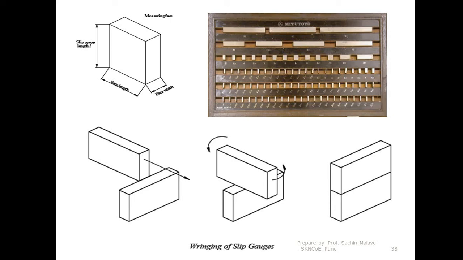Then what is the use? If this distance is 50 mm, it will be 50.000. That kind of accuracy is maintained while manufacturing the slip gauge. If you measure the dimension across these two parallel surfaces with highly sophisticated advanced techniques, you will get 50.00000 up to certain decimals. That kind of accuracy is maintained, which is why it is referred to as a standard. Now, why is this set given?